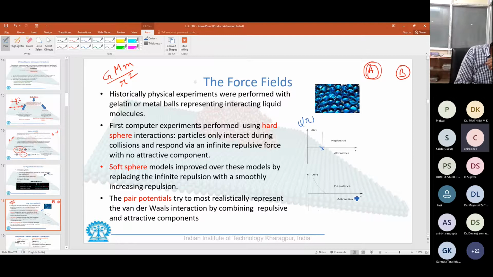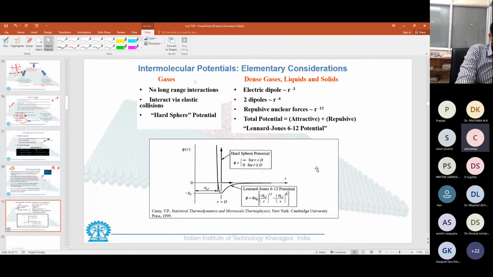So a soft sphere model doesn't consider attraction, but it considers repulsion, which increases gradually. And finally, when the nucleus of particle 1 reaches the nucleus of particle 2, we have repulsion which increases infinitely.